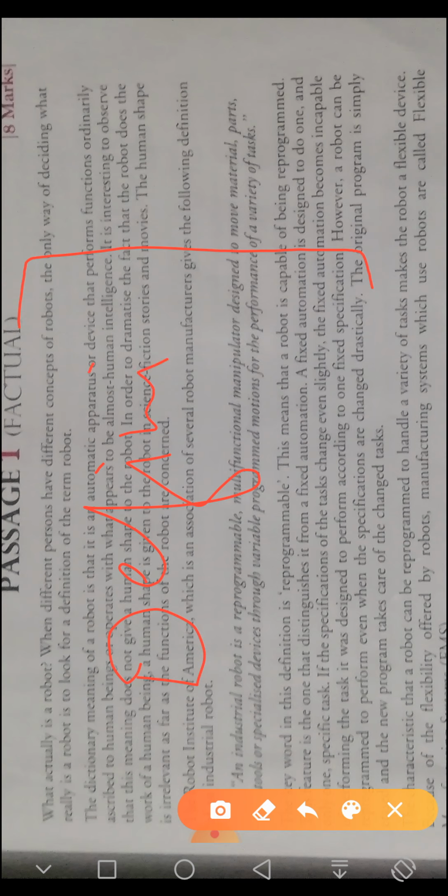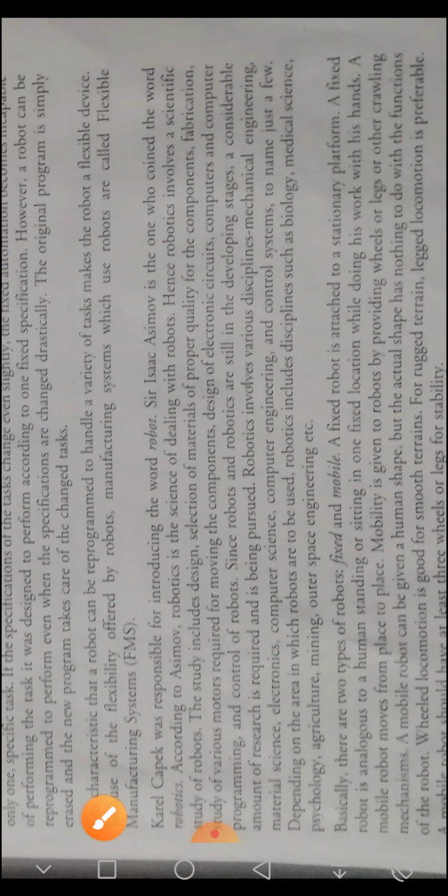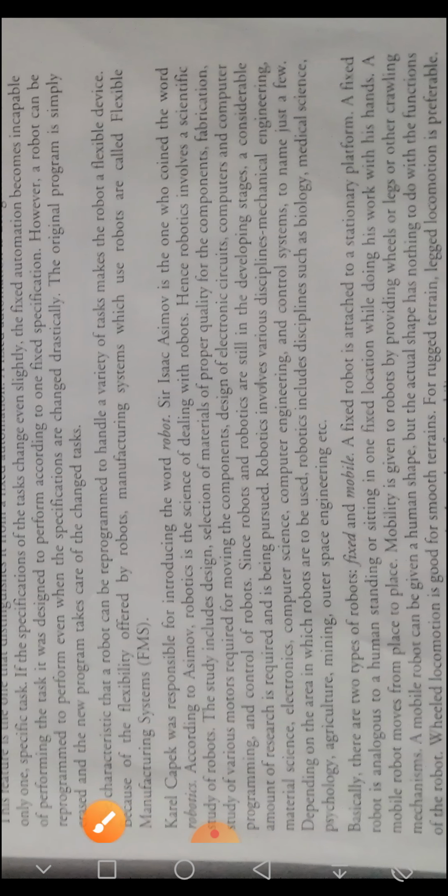It is all about talking definition. So here in this is my first part, and here I'll talk about the definition. After that, in this paragraph, the writer is talking about who invented it, who introduced it, how he introduced it, and what the functioning is and all. So here I'll talk about the introduction and all.